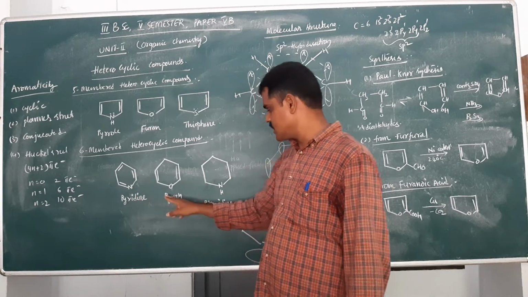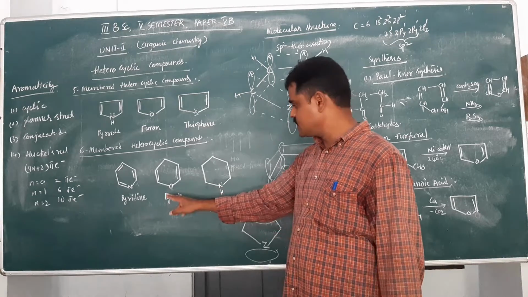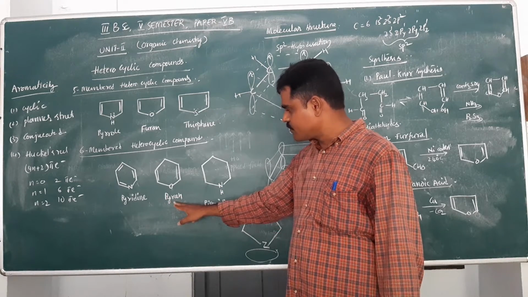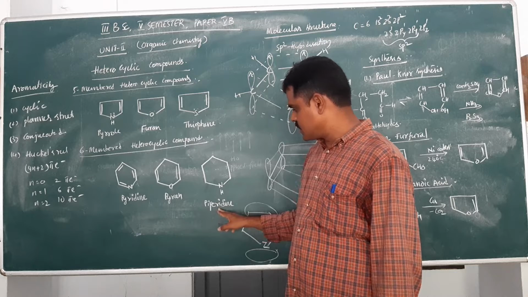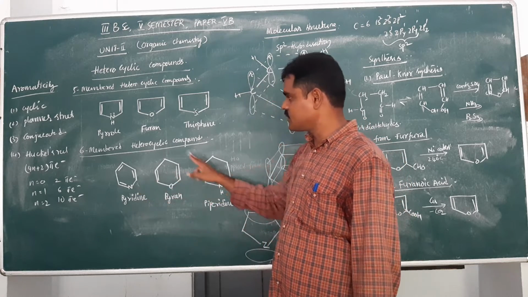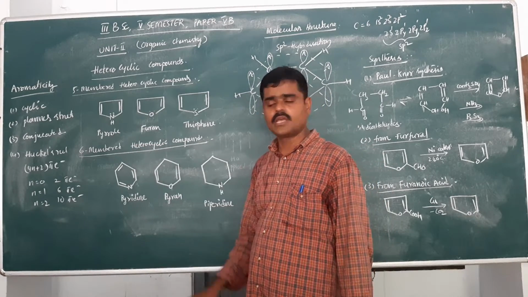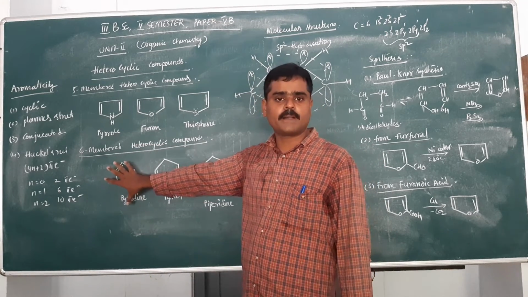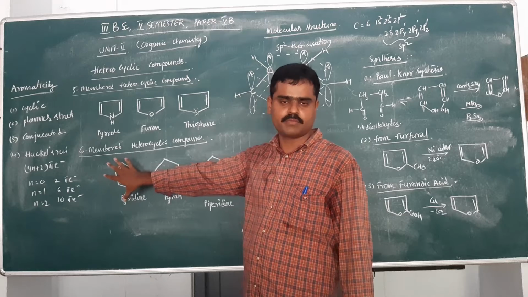But I have given here another two examples for your reference. The second one is furan, and the third one is pyridine. These three are examples of heterocyclic compounds. But in our syllabus, you have only pyridine, the 6-membered heterocyclic compound.